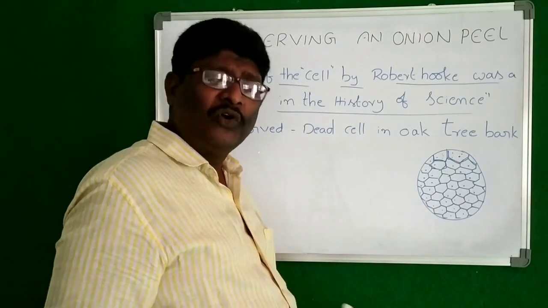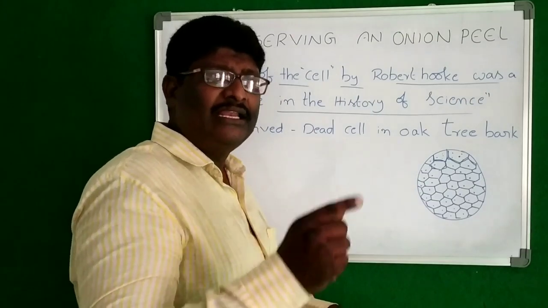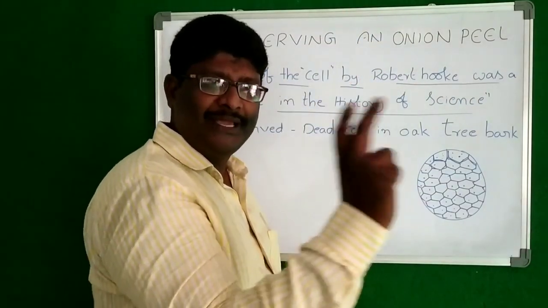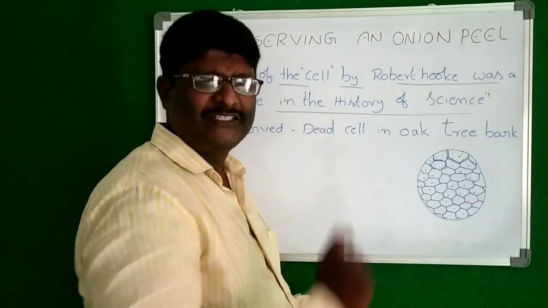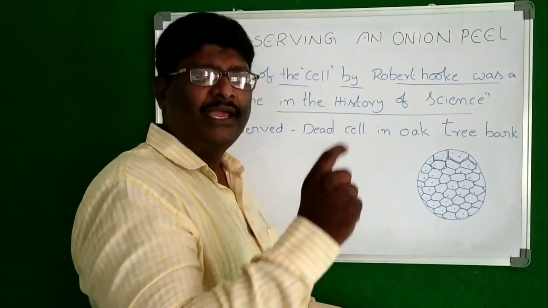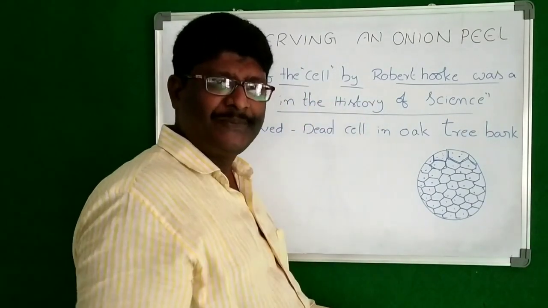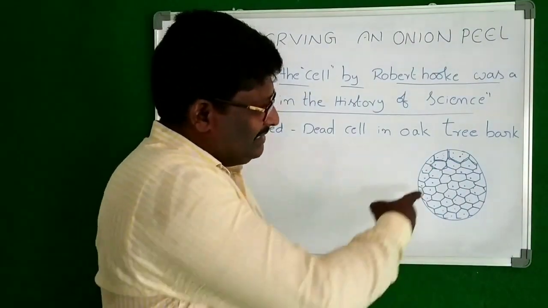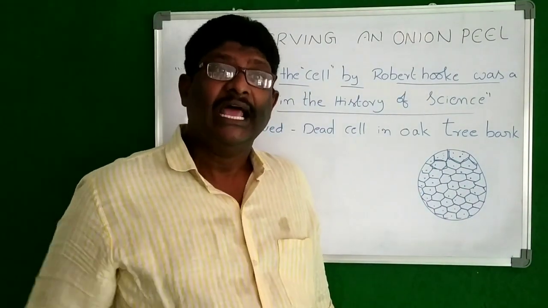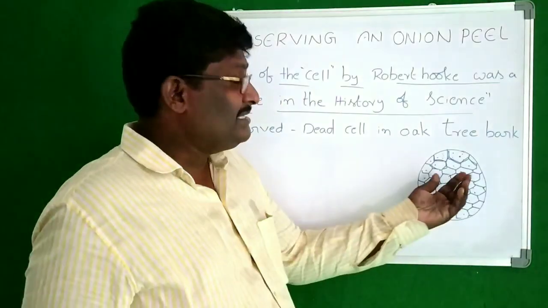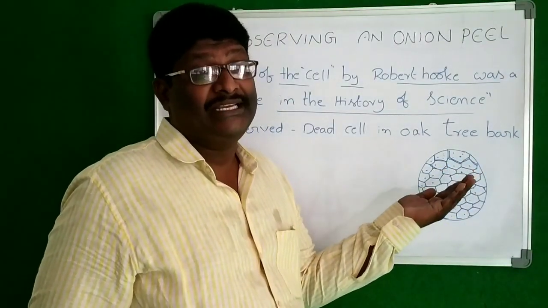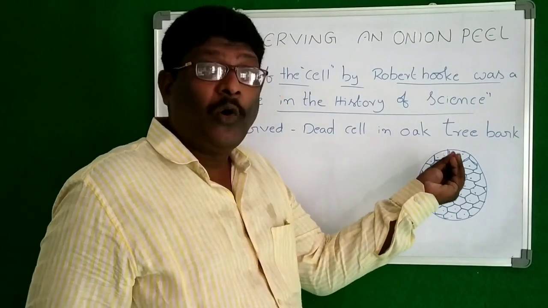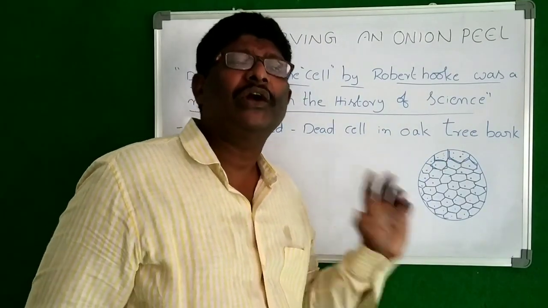But what Robert Hooke observed, in that cell, we observed empty space. In the matchstick, we observed empty space. Robert Hooke observed empty space in an oak tree bark, because those cells are called dead cells. But these cells are called living cells. Living cells means inside some fluid-like material is there, as well as some components. They are called cell organelles.